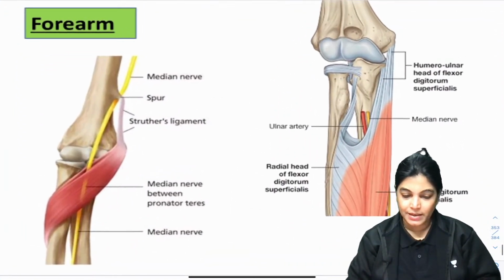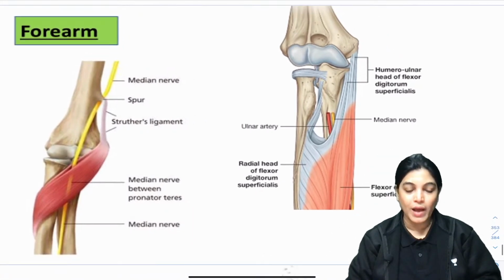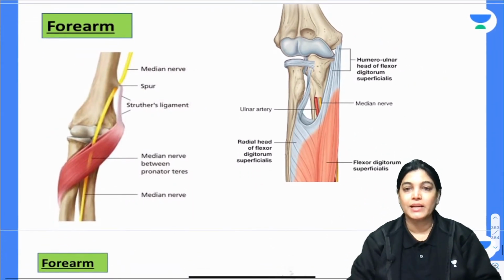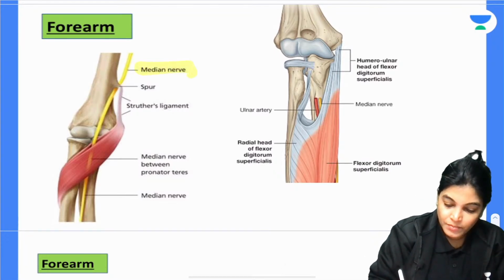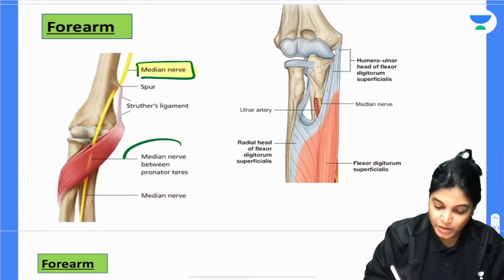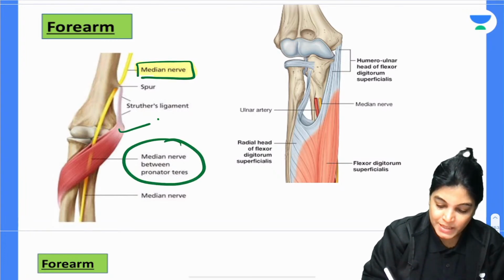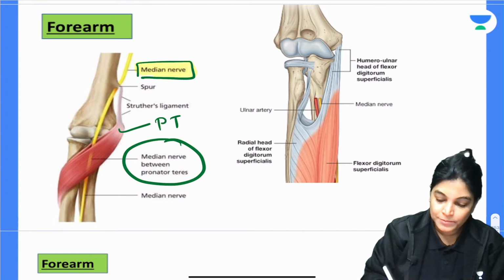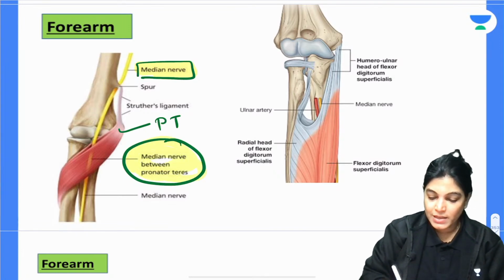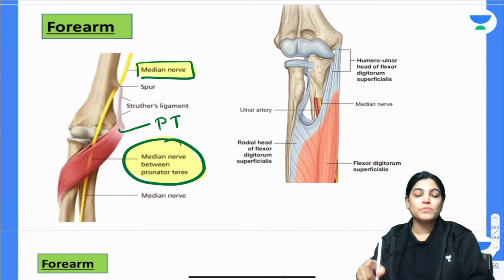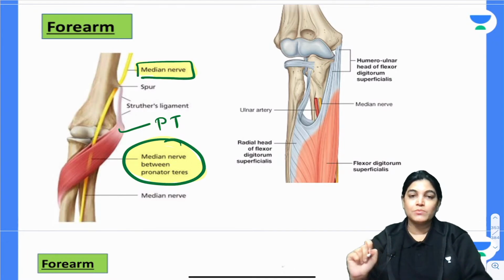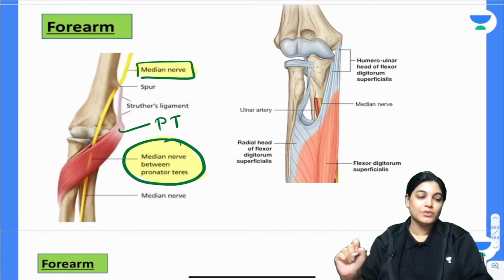Now, see this diagram. What I have told you, I want to appreciate that relation in this diagram. So see here, the median nerve. What I told you, it will pass between the two heads of pronator teres. So can you appreciate, this is PT, the pronator teres muscle, and here you can appreciate it is passing between the two heads of pronator teres muscle, and at times it is compressed between the two heads of pronator teres muscle, called pronator syndrome.